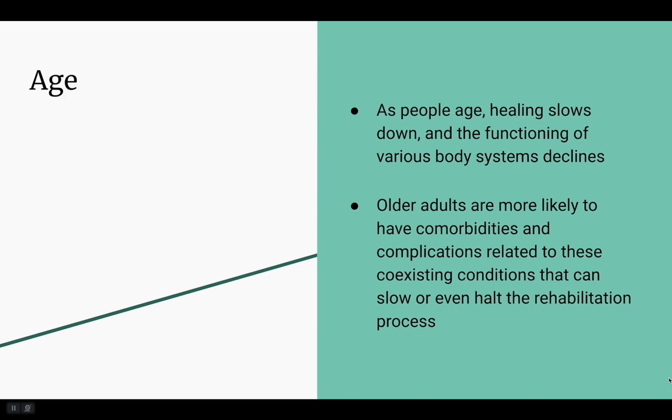As people age, healing slows down and the functioning of various body systems declines. Older adults are more likely to have comorbidities and complications related to these coexisting conditions that can slow or even halt the rehabilitation process.